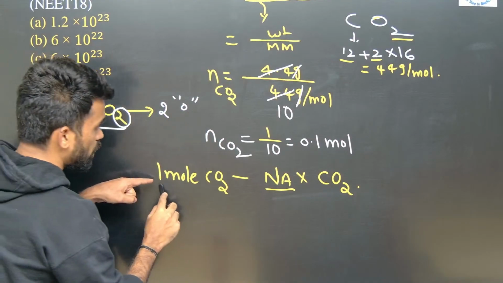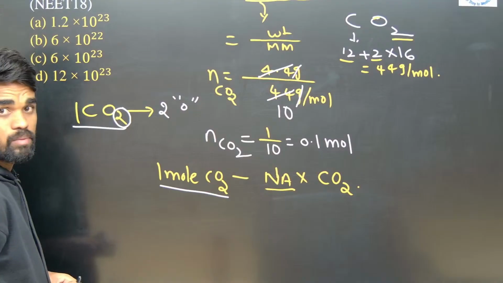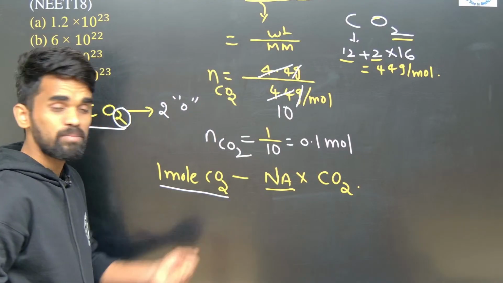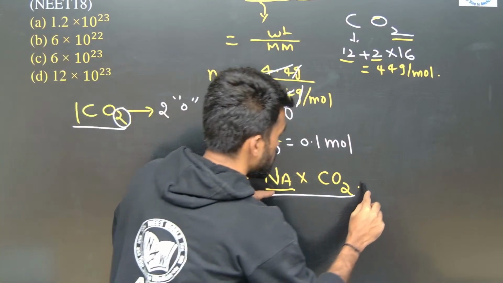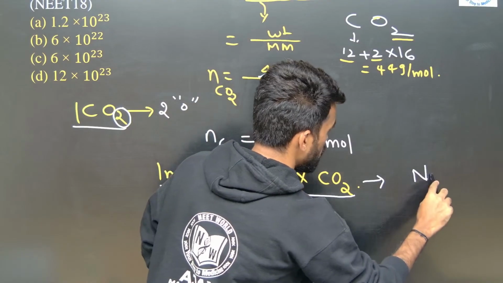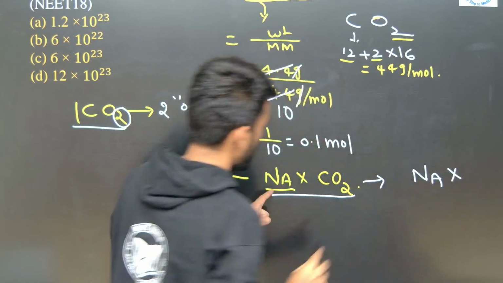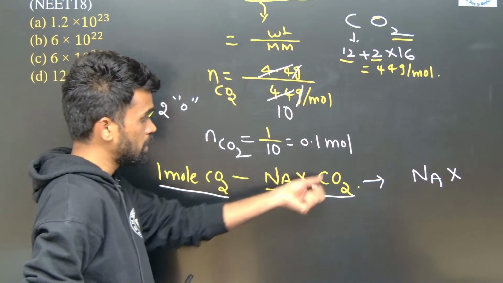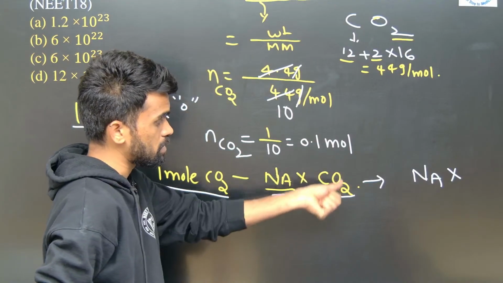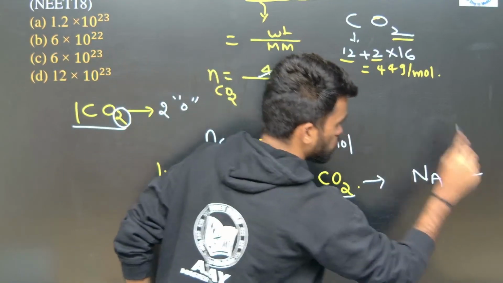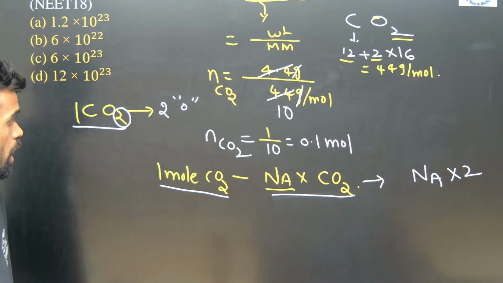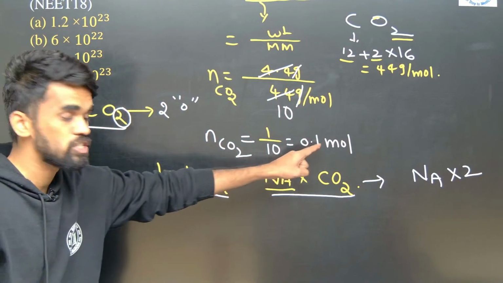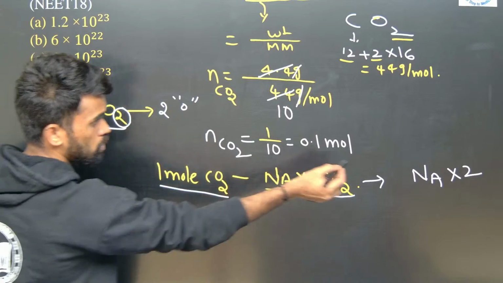Okay, if I say 1 mole of CO2, it means how many oxygen atoms are there in this? So Na, Avogadro number, multiplied with, in 1 carbon dioxide we have 2 oxygen atoms, so multiply with 2, that's it. That will be your answer for 1 mole. Here it is given as 0.1 now. So if it is 1 mole, that's that much.